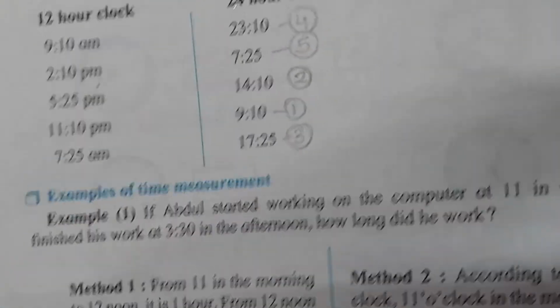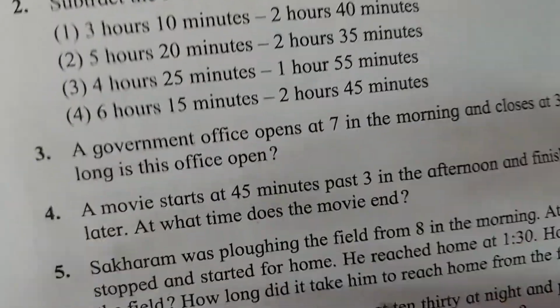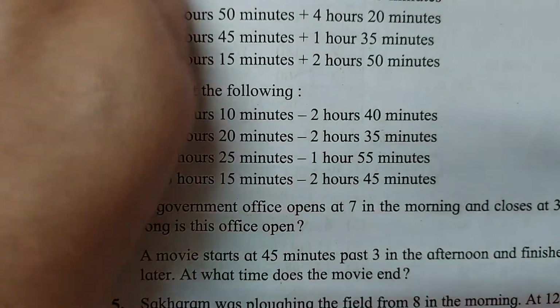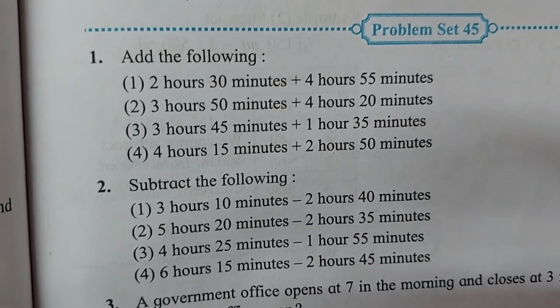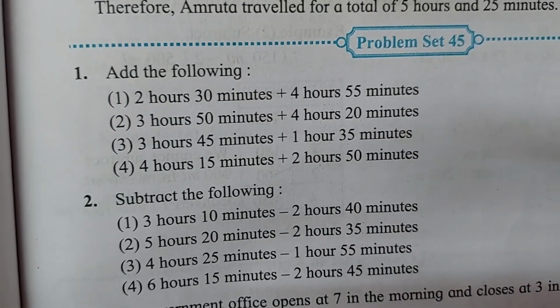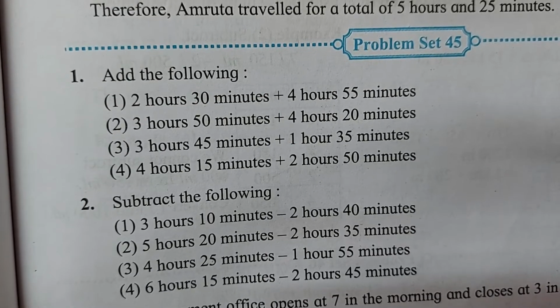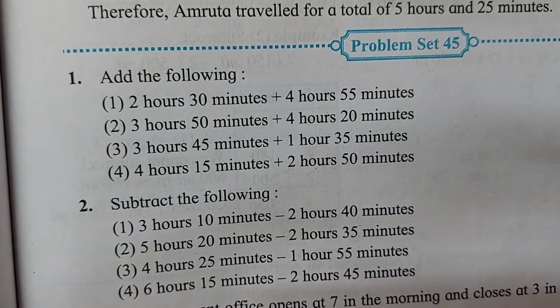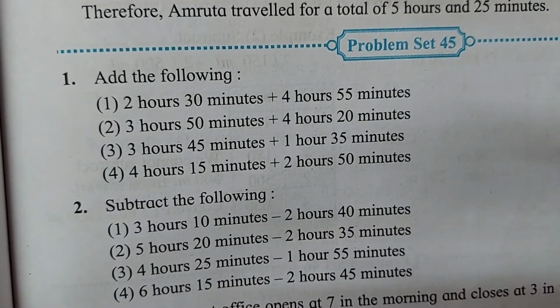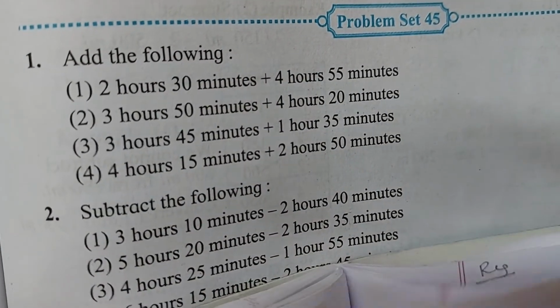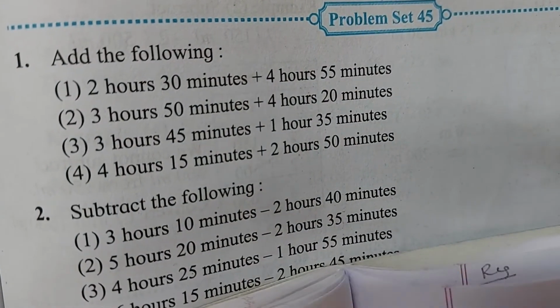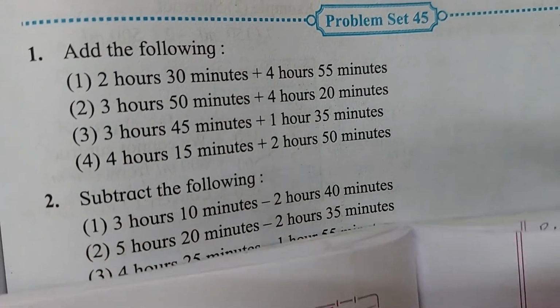Now moving further to problem set number 45. Now this is what? Problem set number 45. This is addition and subtraction of time. Here we have to add and subtract. This is problem set number 45. So we are going to solve this problem set in our notebook. We can't do it here. So we will be doing in our notebook. Right, children? Okay.